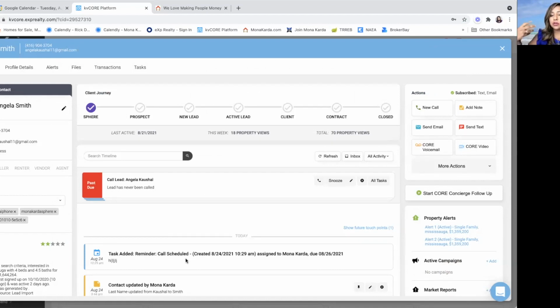So these are great ways to stay organized and put your notes in here. If you do this on a daily basis, I guarantee you're going to close a lot of deals. It's just a matter of being organized, utilizing everything that the system is offering you and maximizing it.